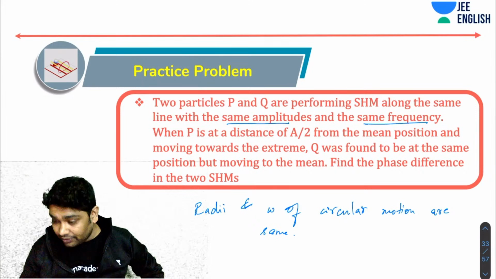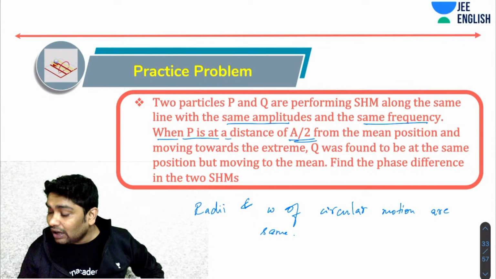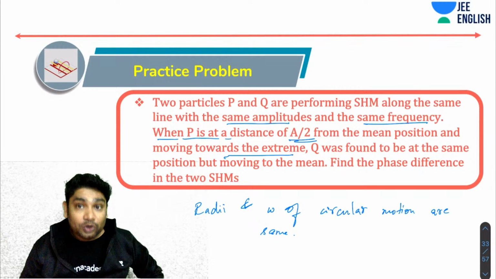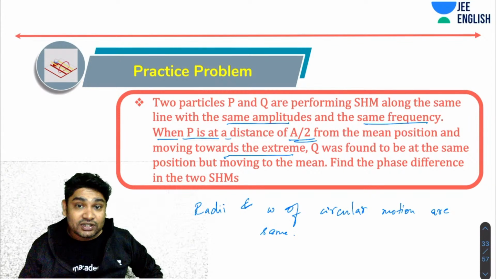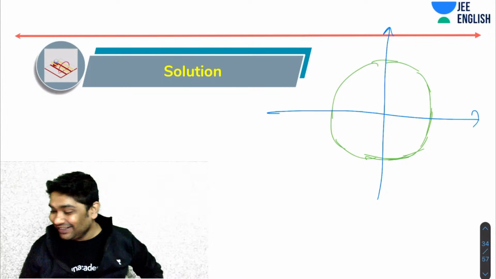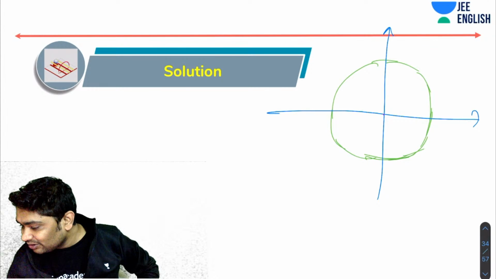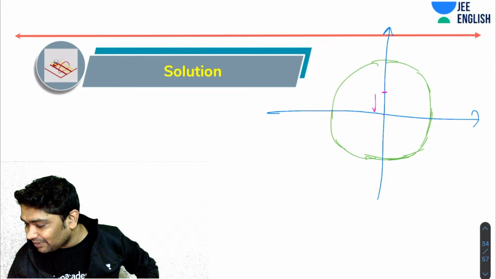Correct? Now you've been told when P is at a distance of a by 2 from the mean and moving towards the extreme, Q was found to be at the same position but moving towards the mean. Yes, 120 is the correct answer, Girish. Alright, so when P was here, imagine a by 2 plus a by 2.